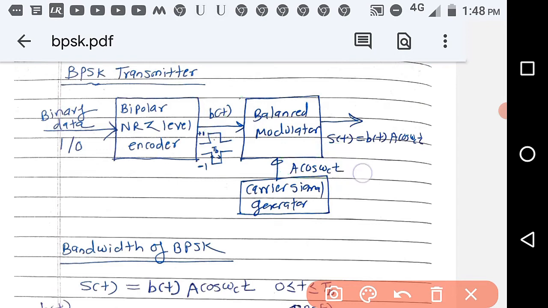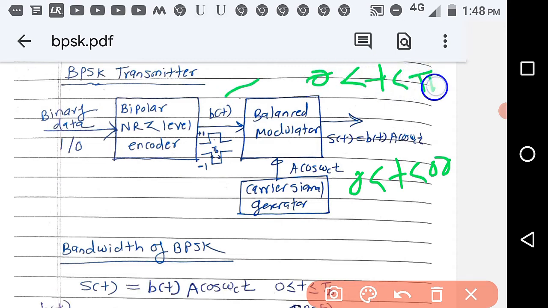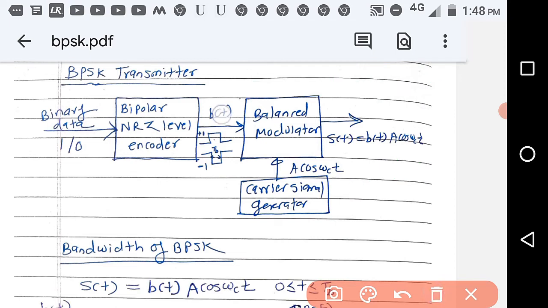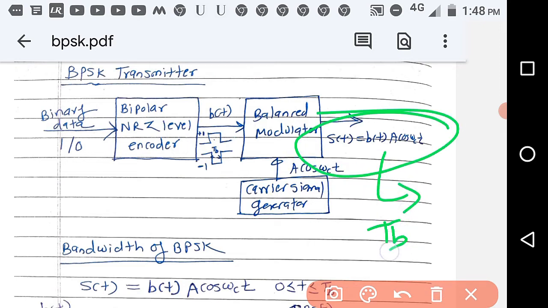Now this carrier has duration up to infinity, but b(t) has the duration 0 less than t less than Tb. That's why s(t) is equal to b(t) into A cos omega ct, and s(t) has the duration 0 less than t less than Tb, which is called the bit duration also. Although A cos omega ct has infinite duration, b(t) does not, so the BPSK signal will have the duration up to Tb.